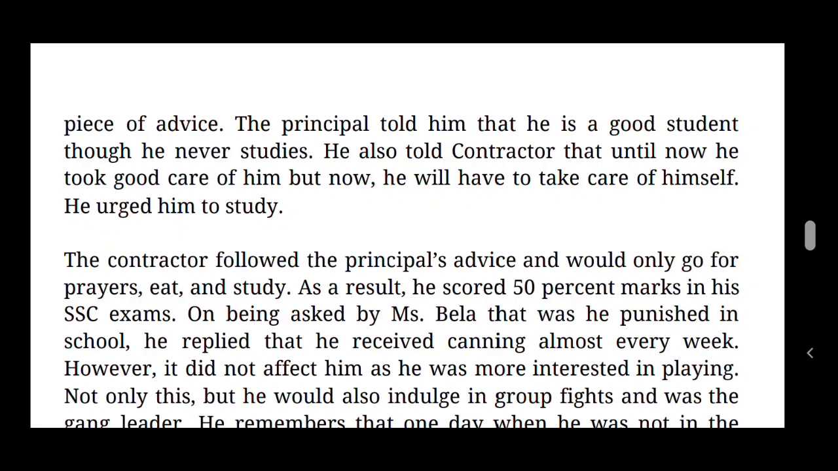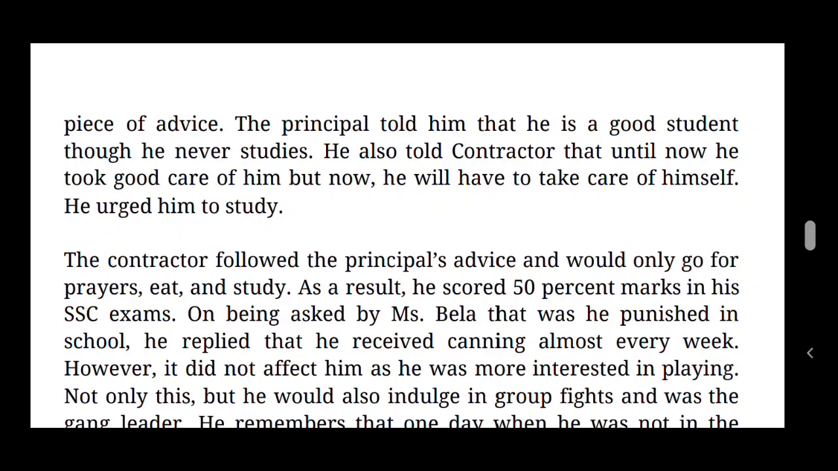After he received the advice from the principal, the contractor followed it and would only go for prayers, eat and study. Thereafter, he became a disciplined boy and started to study well. As a result, he scored 50% marks in his SSLC exams.